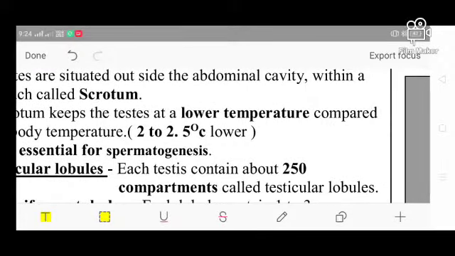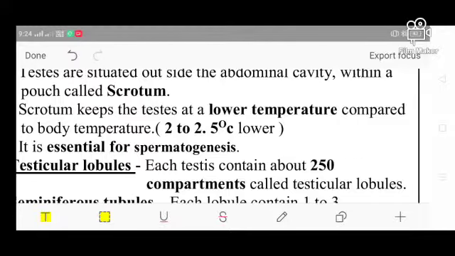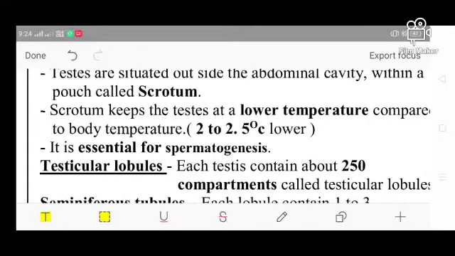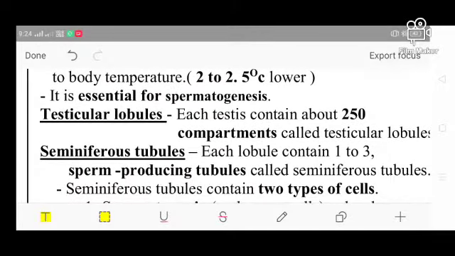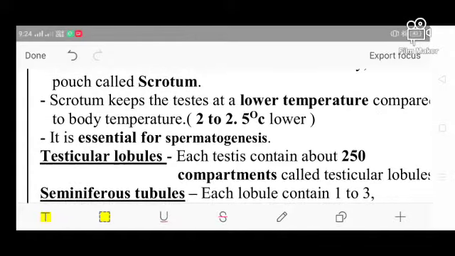If our body temperature is 37 degrees Celsius, then in the scrotal sac the temperature is 35 degrees or less. What is the benefit of lowering the temperature at the scrotal sac? The sperm cannot grow at 37 degrees Celsius, rather it can grow at a lower temperature like 35 degrees Celsius.